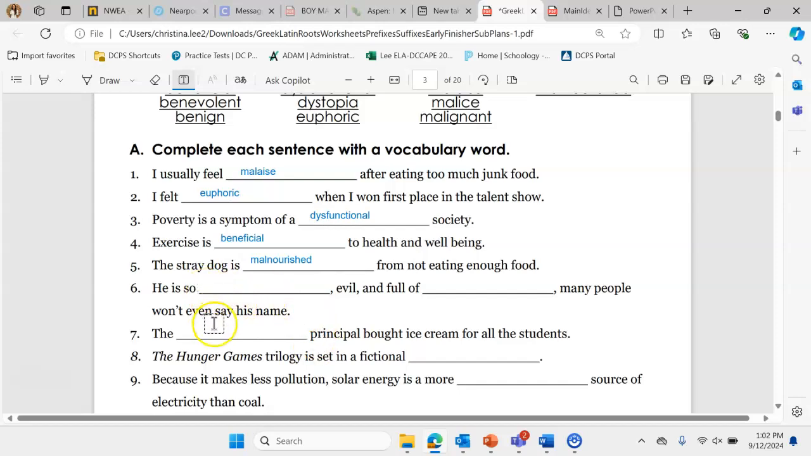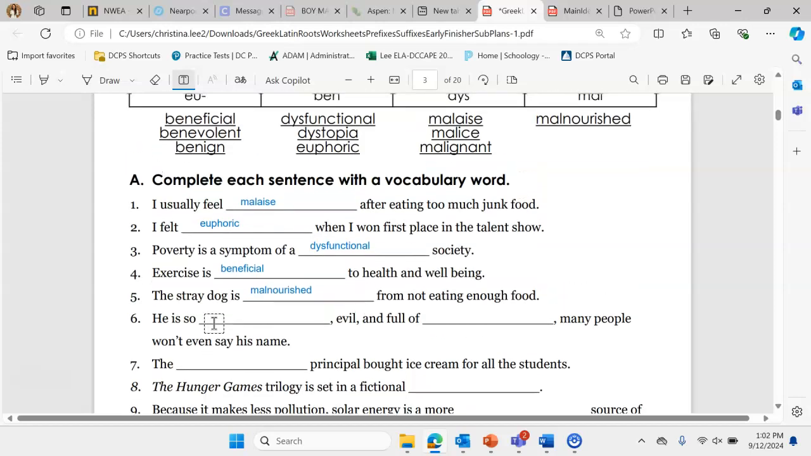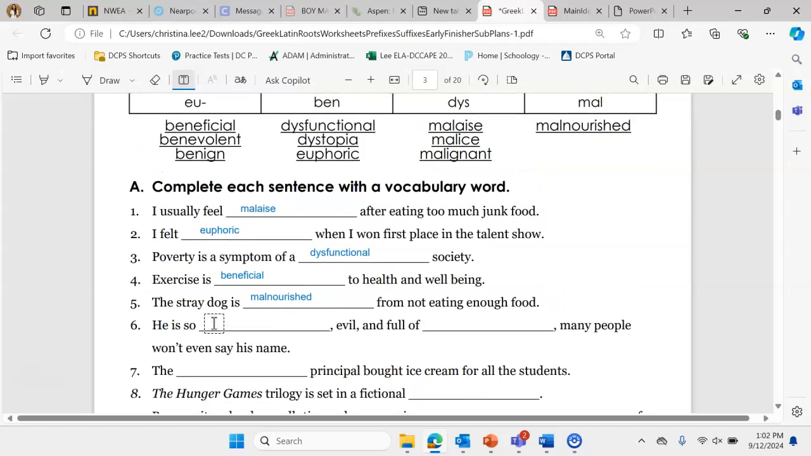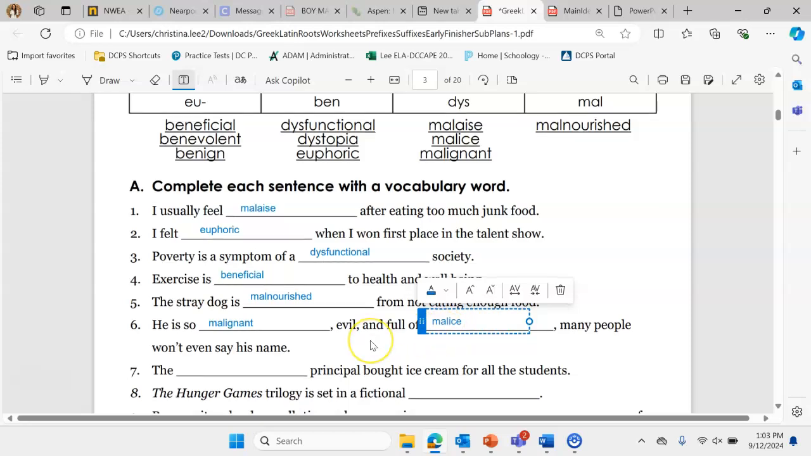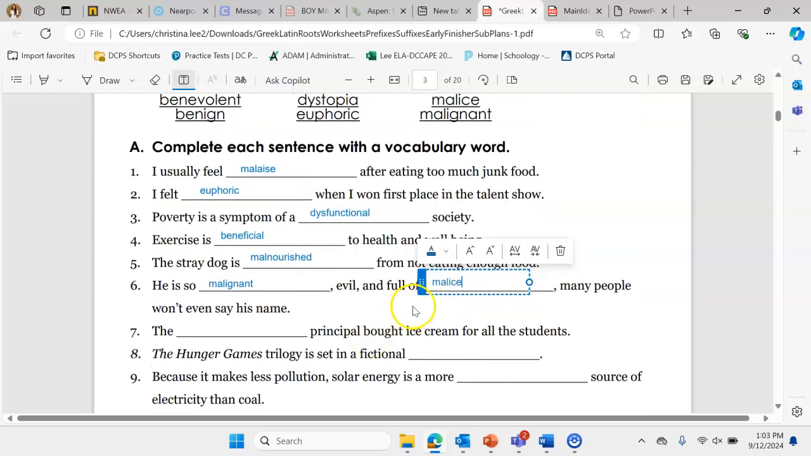He is so blank, evil, and full of blank, many people won't even say his name. Okay, so this person is super bad, right? In this case, we would say he is so malignant and full of malice. Okay, so malignant is another word for evil or bad. It usually means someone who can spread bad to others. And then full of malice, meaning full of evil or full of badness. Malice is usually kind of like meanness. Many people won't even say his name.